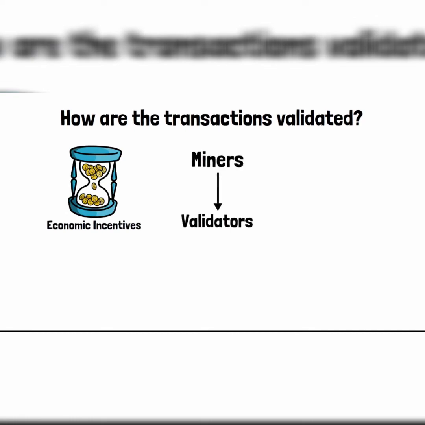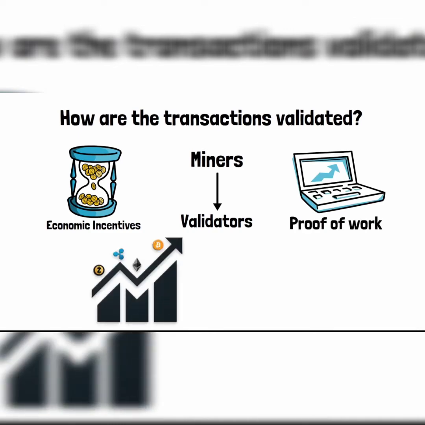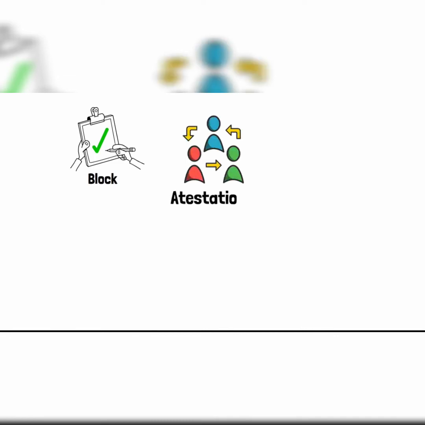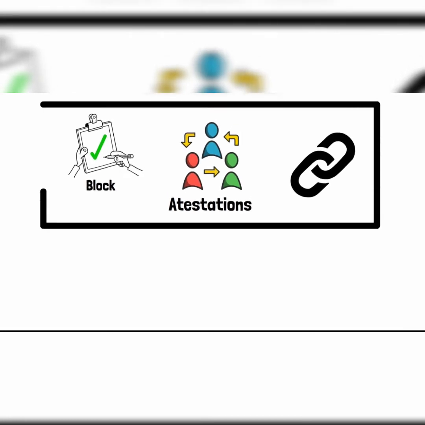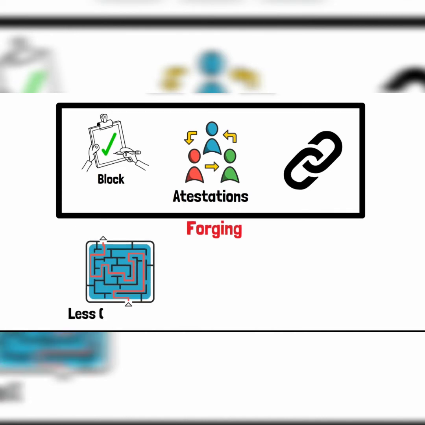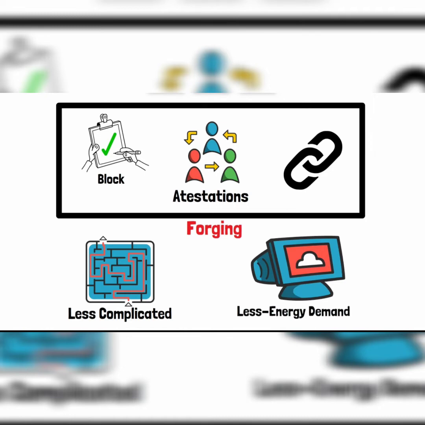Miners are replaced by validators who validate their work and get the same rewards as they would with proof of work. Validators are picked based on how much crypto they've staked and how long they've been doing it. One person validates a block, and then other validators also attest to seeing the block. Once there are enough attestations, the block is added to the chain. This entire process is known as forging. Not only does proof of stake make the task less complicated, but it also makes the process less energy demanding, making the network a much greener option.